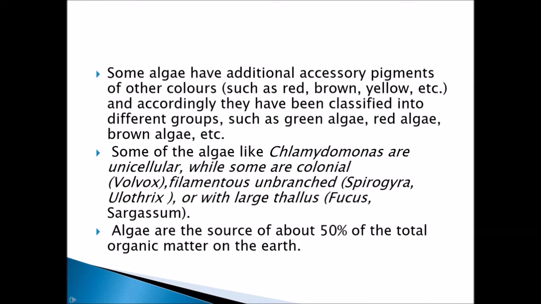Some are filamentous and unbranched, like Spirogyra and Ulothrix, and some have a very large thallus, that is, a very large mass of undivided cells, like Sargassum. So there are some differences in algae itself, but some features are similar. So they are all put under the Thallophyta. And algae are the source of 50% of the total organic matter on the earth.